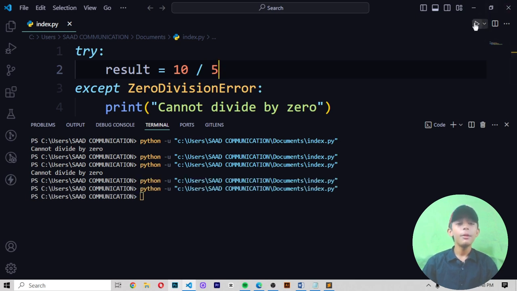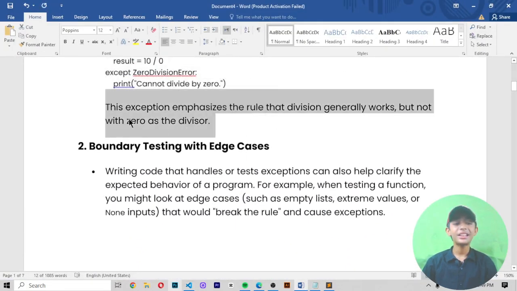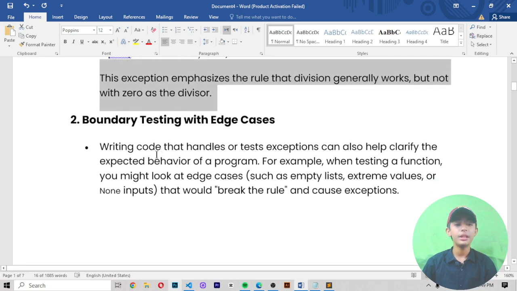Here you can see it. Why? Because 10 will be divided by 5. Here you can see it like that. So save it and run it. So now come here. The exception emphasizes the rule that division generally works, but not with 0 as a divisor.